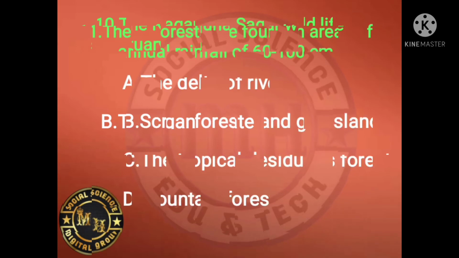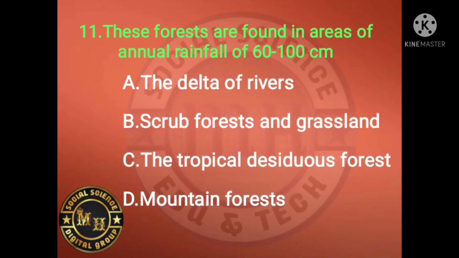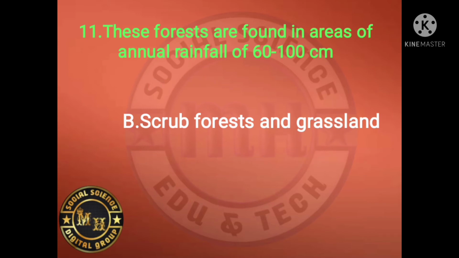11th MCQ question. These forests are found in areas of annual rainfall of 60 to 100 centimeter. The delta of the river, scrub forest and grassland, tropical deciduous forest, mountain forest. The right answer is scrub forest and grasslands, found in areas of annual rainfall of 60 to 100 centimeter.